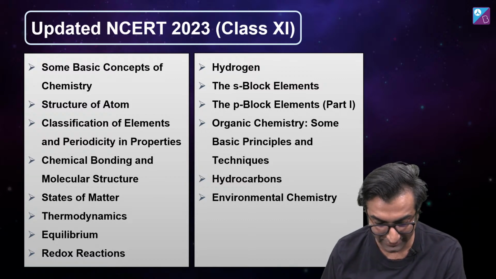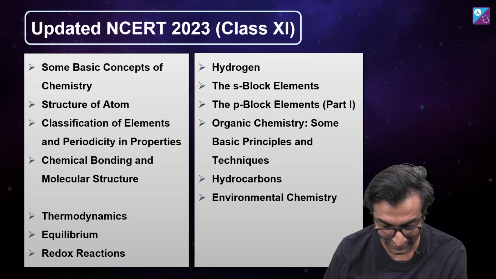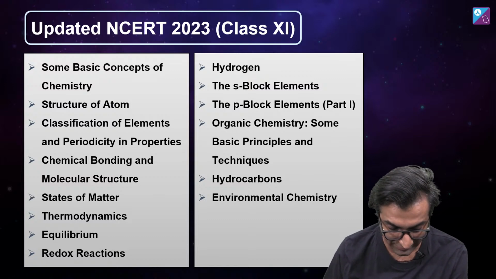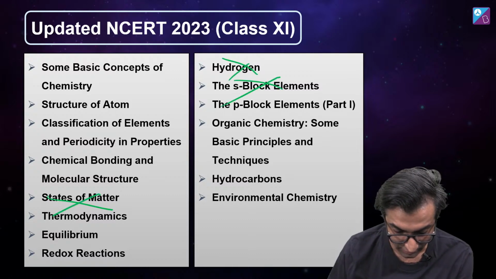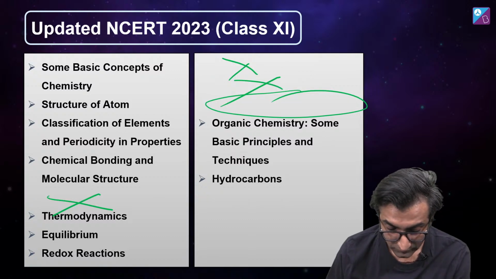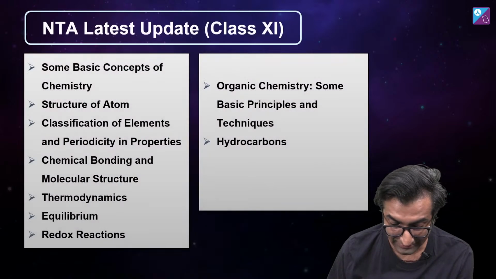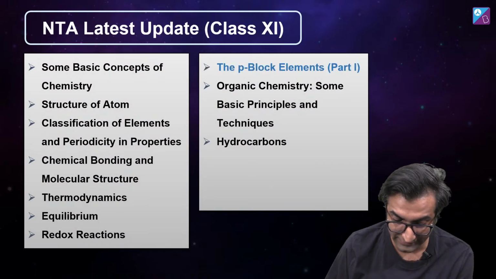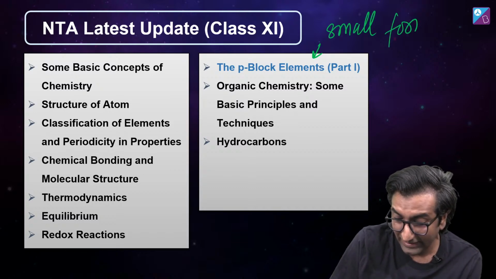Lastly, syllabus में क्या बदला है? This is the updated syllabus. ये आपकी textbook थी पहले, और क्या हट गया है JEE main के लिए. Look at this, things going away. States of matter गया, hydrogen गया, S block गया, और क्या गया? P block आपकी टेक्स्ट बुक से गया, but it is still in your syllabus. That is the main difference over here. And in class 12, this is what is there. P block is there in a small form. In what form, आप देख सकते हैं.